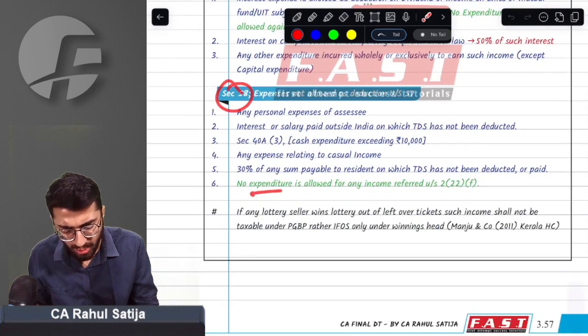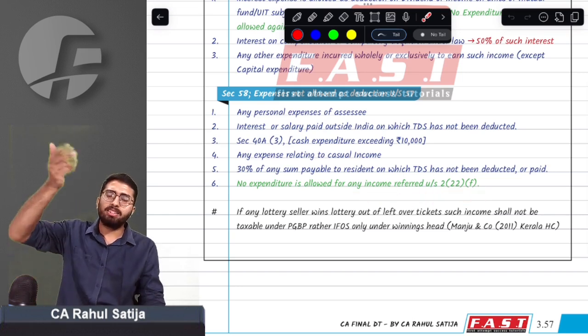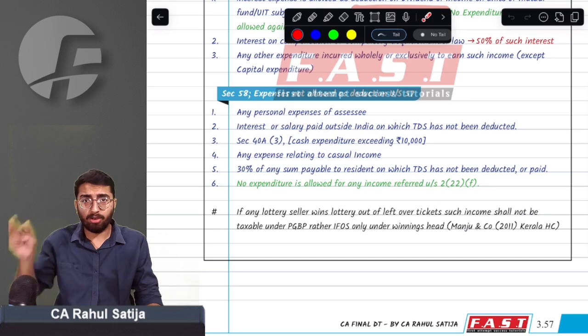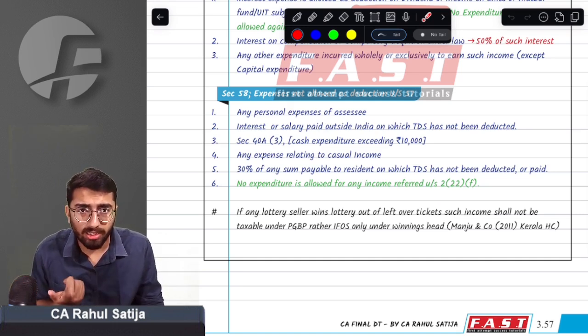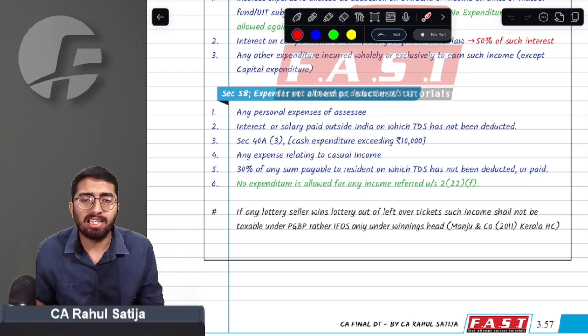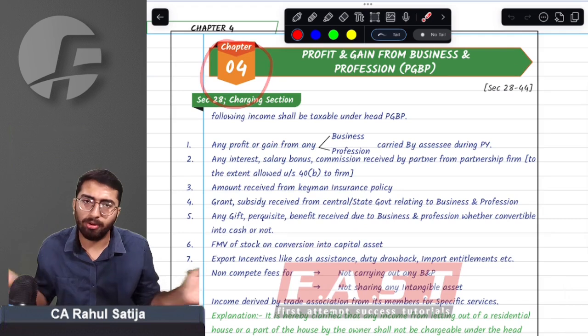Section 58 says that no expenditure will be allowed against any income referred under Section 222F. That means if you are having any kind of buyback income, any kind of deemed dividend on account of buyback of securities, then no deduction will be allowed against such income. Simple point. That's all about IFRS.